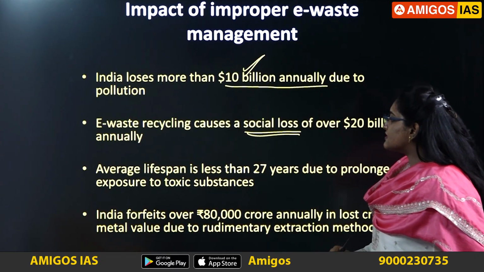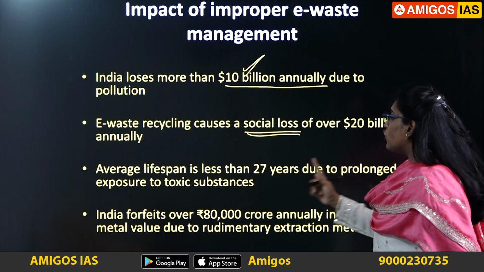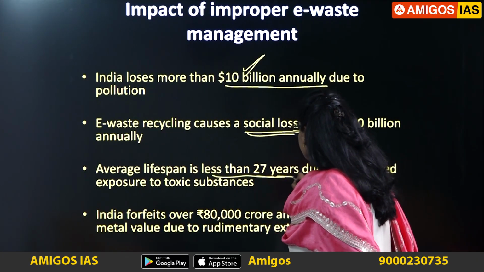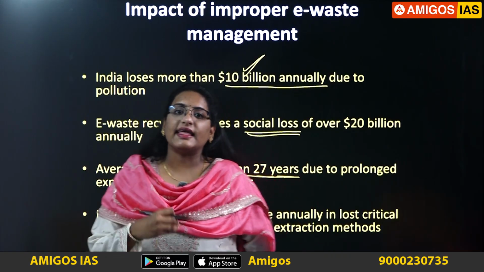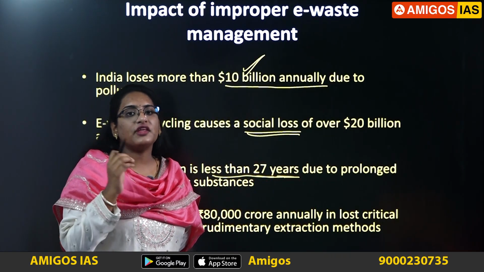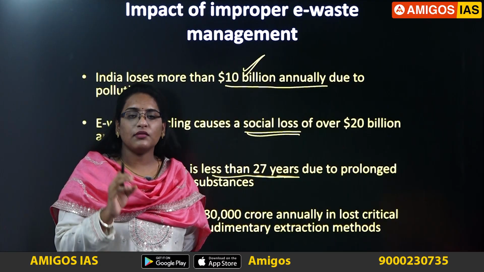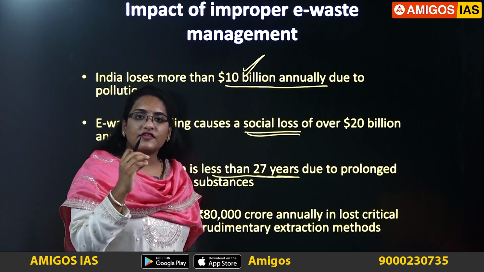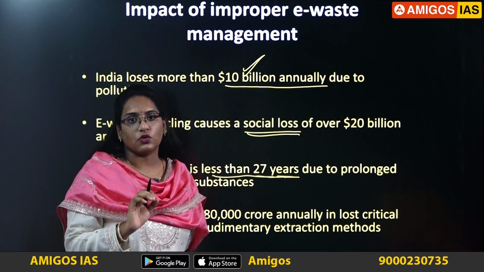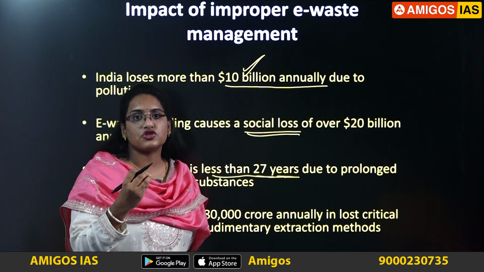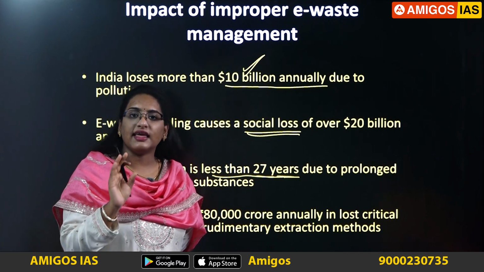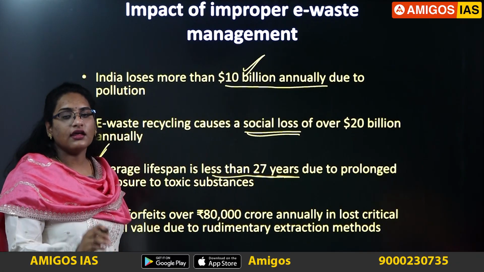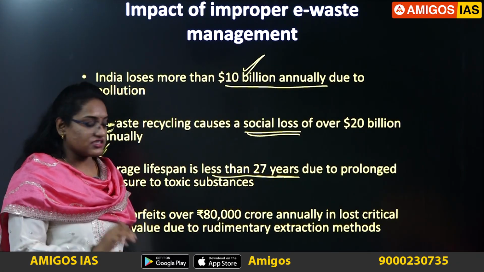Average lifespan is less than 27 years due to prolonged exposure to toxic substances. This applies to the people who are collecting the e-waste. If you observe, most of the informal e-waste collection is done by women and children. Whoever is exposed to e-waste, their lifespan is reduced to 27 years only. Why? There is increased exposure to chemicals produced from the e-waste. So this is a great disadvantage to the women and children who are collecting the e-waste.